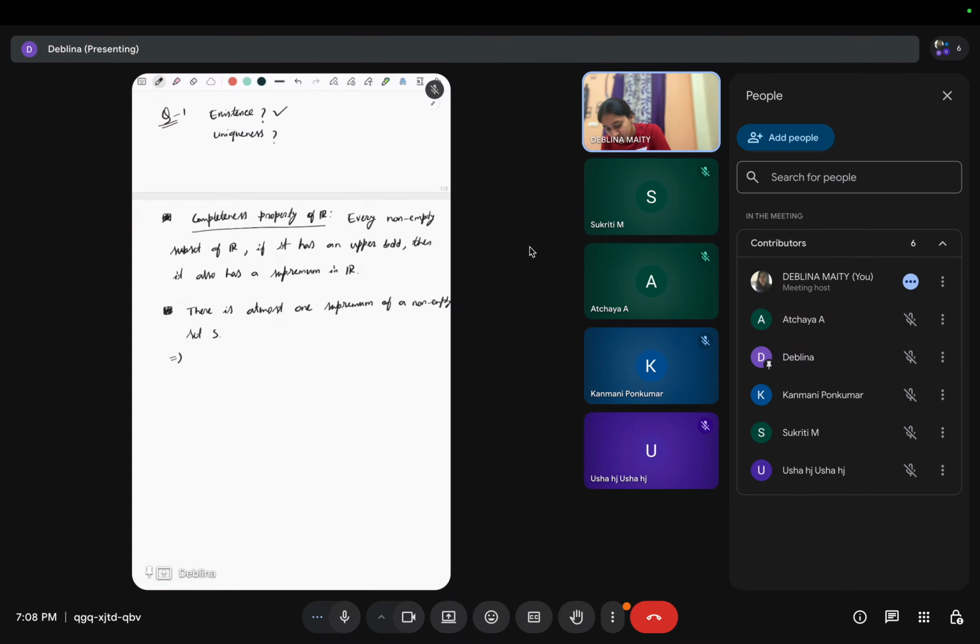Why? Suppose u1 is a supremum of S and u2 is also a supremum of S. Then the order property says there are three possibilities: either u1 less than u2, u1 equal to u2, or u1 greater than u2.